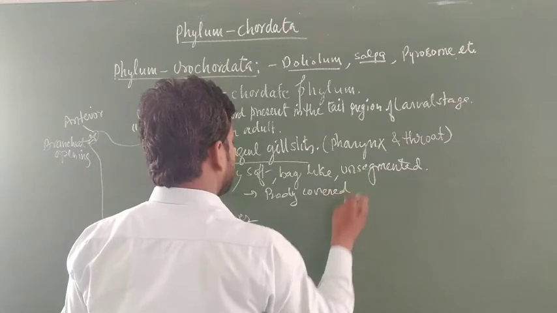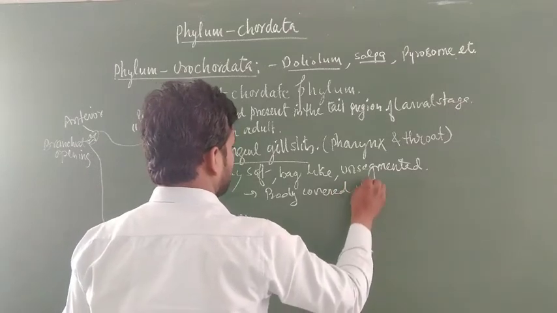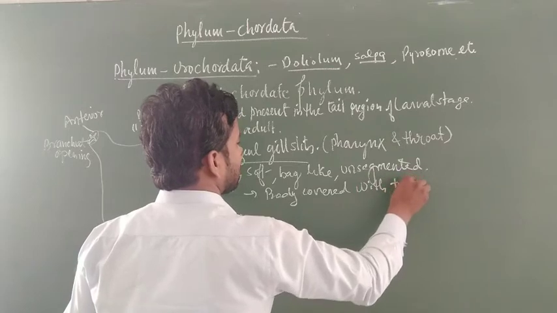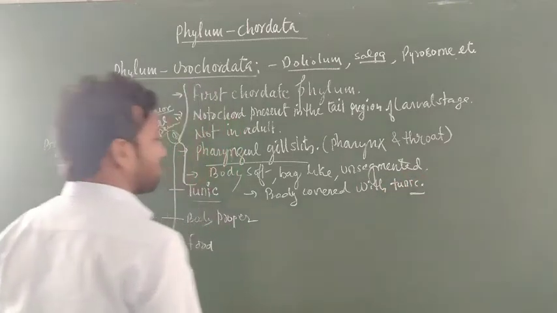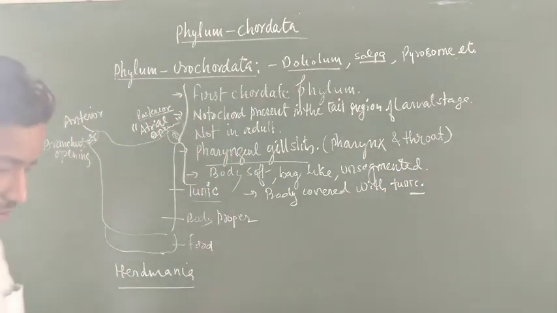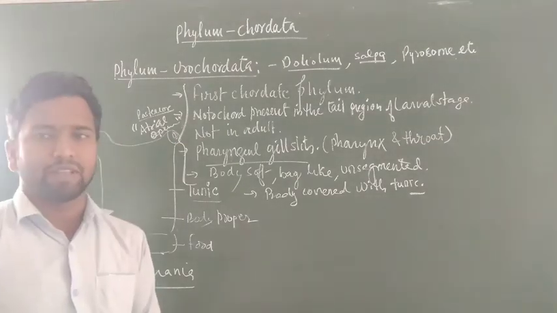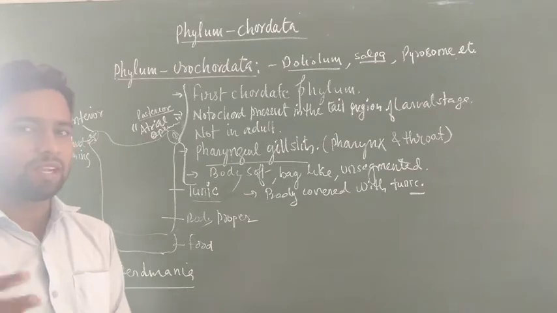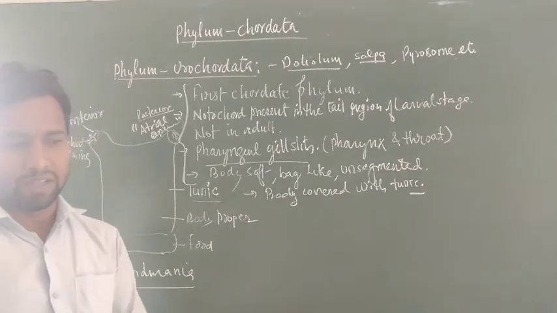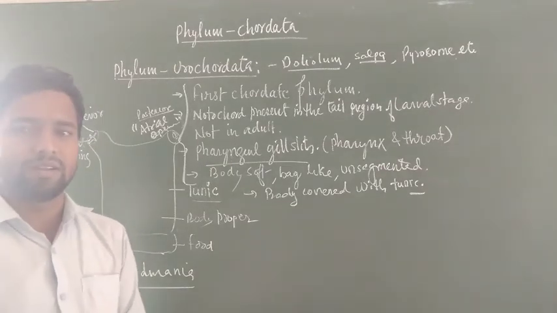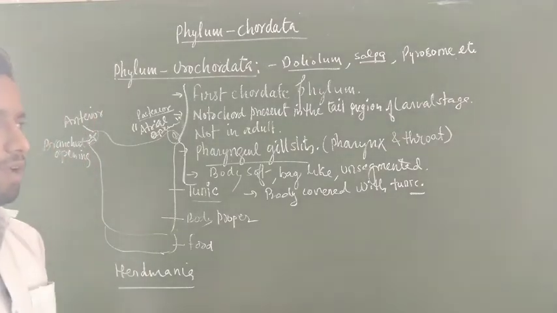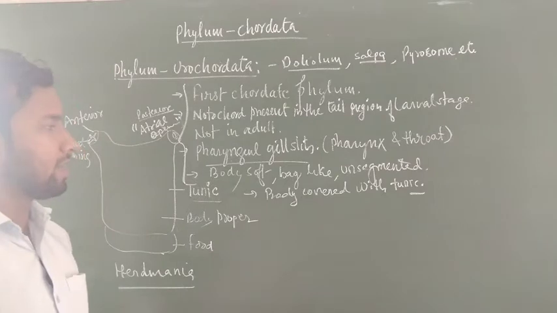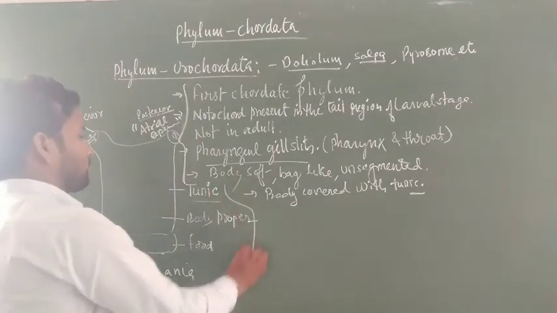Especially a tight coating, covered with tunic. If you want to see this animal, you can go to the bottom of the sea, especially in seas and freshwater bodies. They are present on the bottom, joined with the soil, and they have a colorful appearance. If you observe, you can see a coral-like structure.